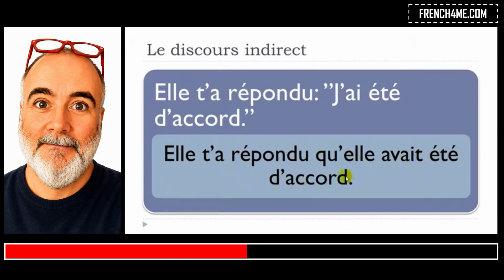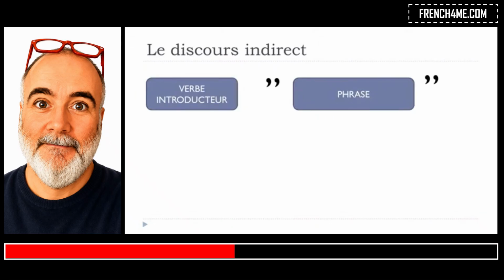All right, so remember, the first part doesn't change. Elle t'a répondu. Sorry, you don't need to modify it. You don't need to change it. But then the second part, so, j'ai été here, passé composé, will become elle avait été here. So it's the plus que parfait.